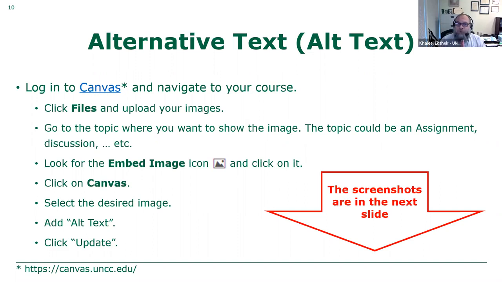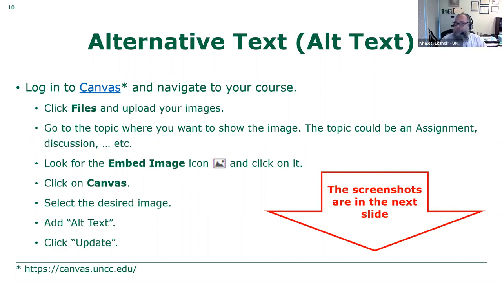And the best person to add an alternative text is you, because you are the subject matter expert. You know why you use that image. No one else can predict why you use that image. I can see the image and understand what it contains, but you are the one who knows exactly what you want your student to see in that image. This is the question here.